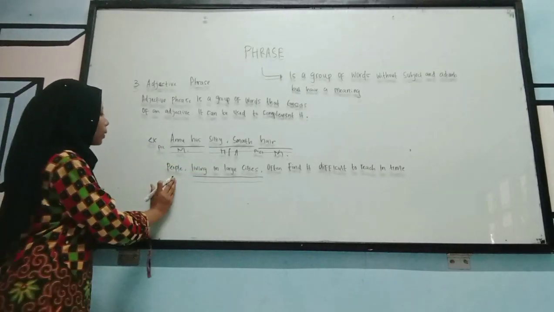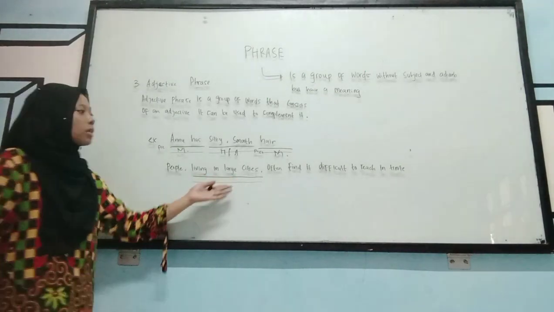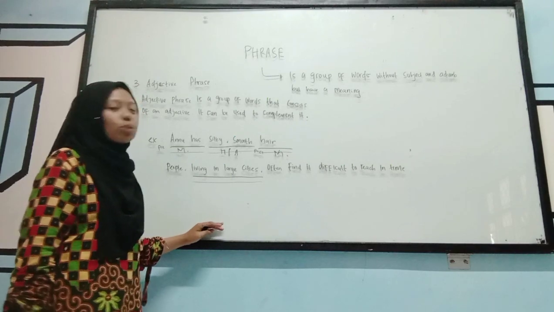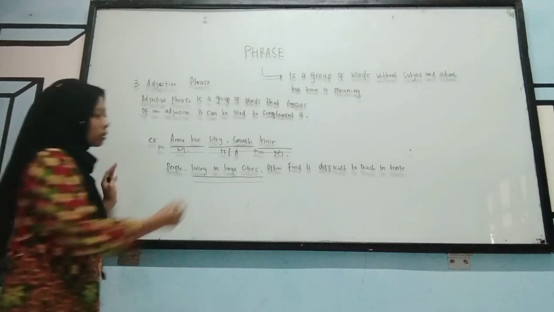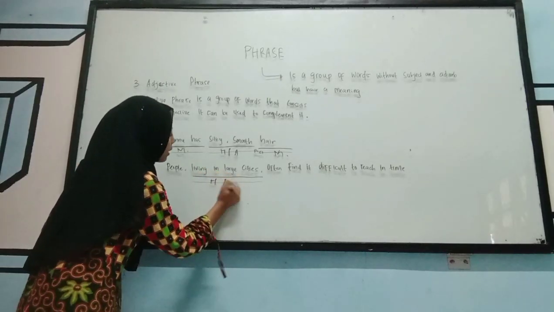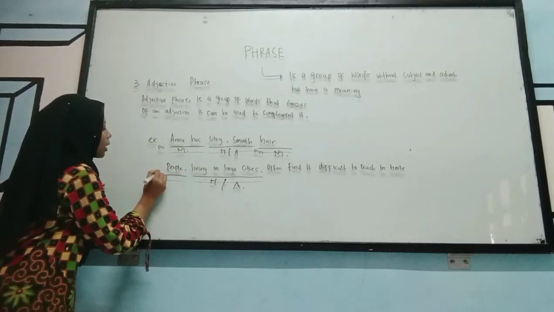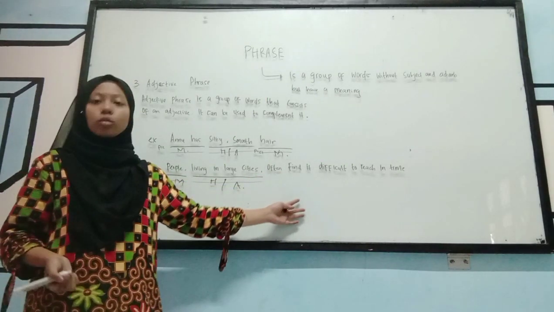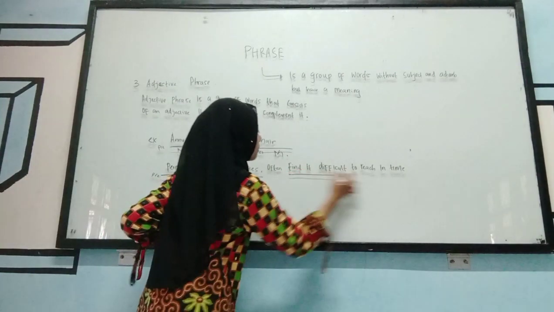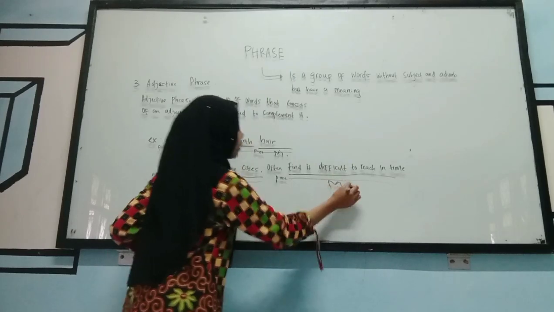Next example, people living in large cities often find it difficult to reach in time. Living in large cities is the head adjective, people is the pre-modifier, and often find it difficult to reach in time is the post-modifier.